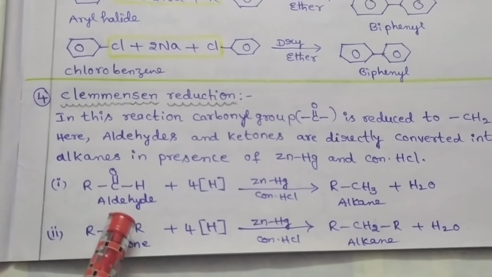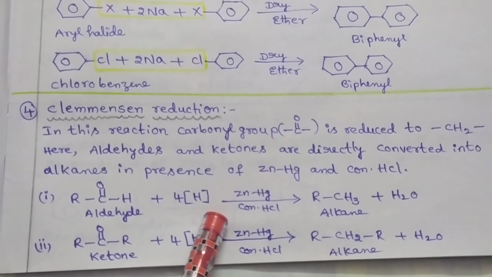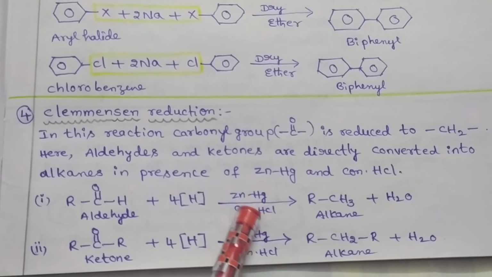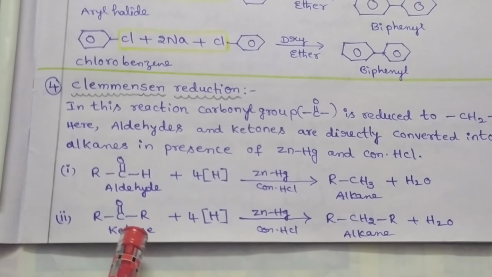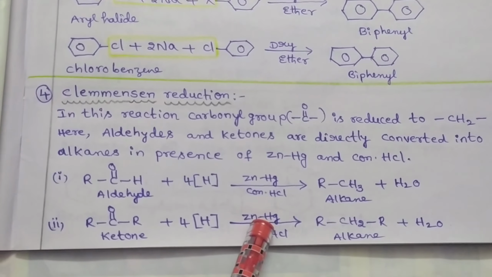For example, an aldehyde is reduced with hydrogen in the presence of zinc amalgam and concentrated hydrochloric acid to form alkane as a final product. Similarly, ketones are reduced with hydrogen in the presence of zinc amalgam and concentrated hydrochloric acid to form alkane as a final product.